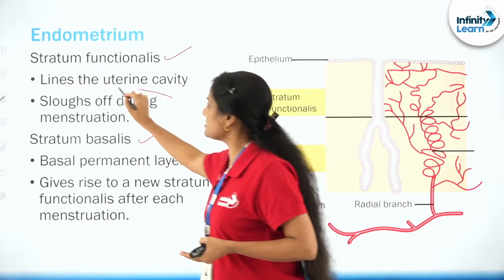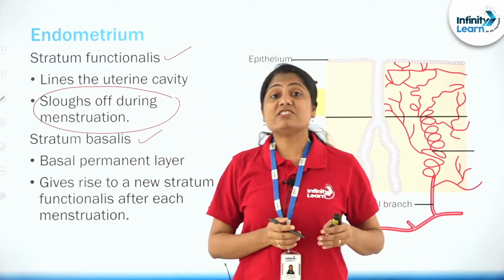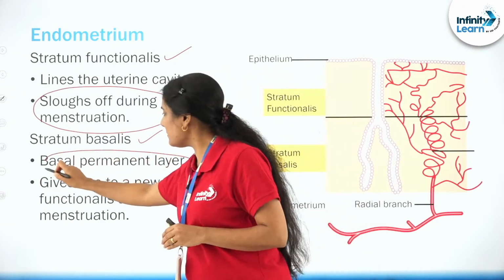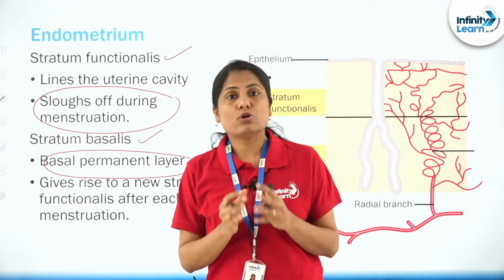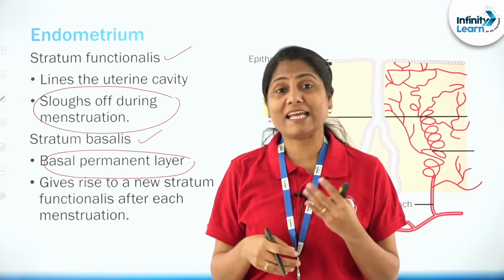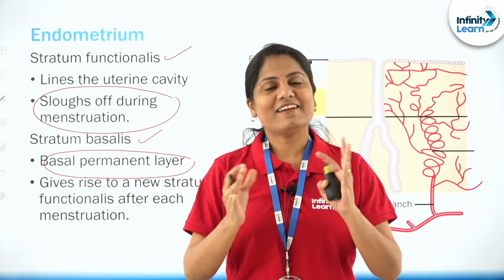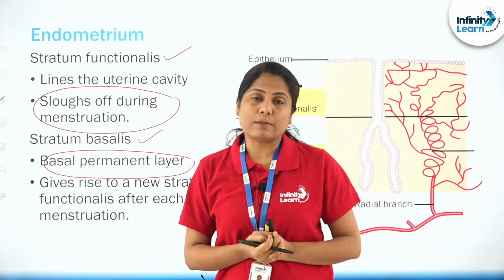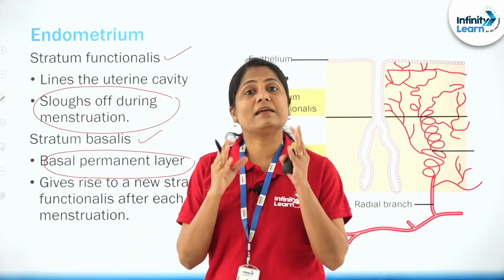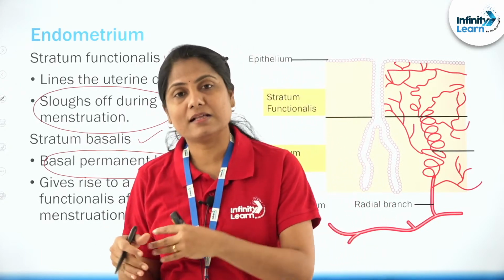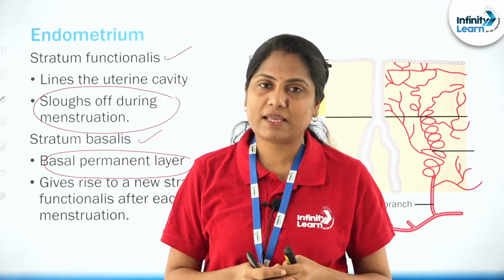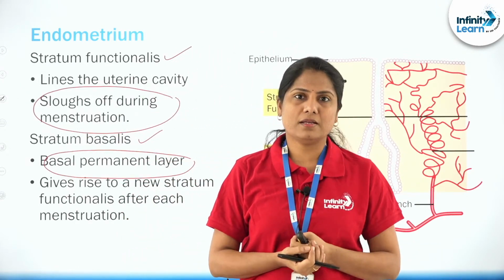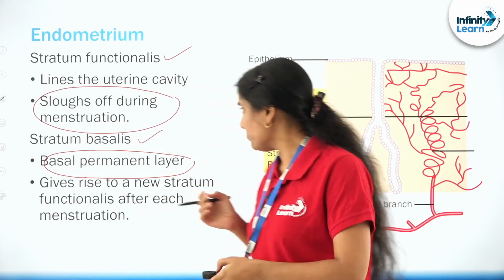Functionalis is the one that is sloughed off and shed during menstruation, and basalis is the permanent layer that is not disturbed during menstruation. So when we say the endometrium is sloughed off and shed, it's not the entire endometrium. The menstrual cycle is defined as a 28-day reproductive cycle that takes place in female primates, right? Again, there is the estrous cycle also, which you would have learnt in your botany part.